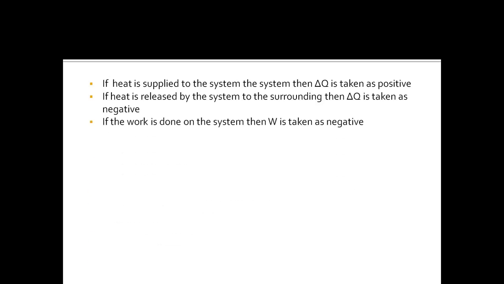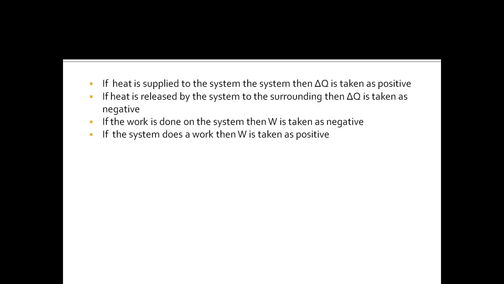Next, if the work is done on the system, then W is taken as negative. You can represent the work done by W or delta W. So if the work is done on the system, then it is taken as negative, and if the system does the work, then W is taken as positive.